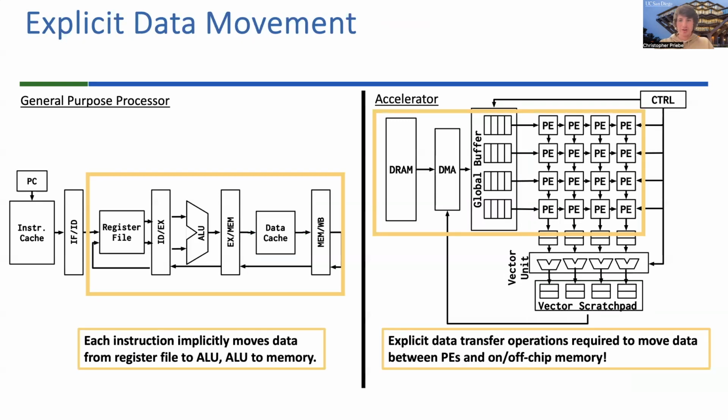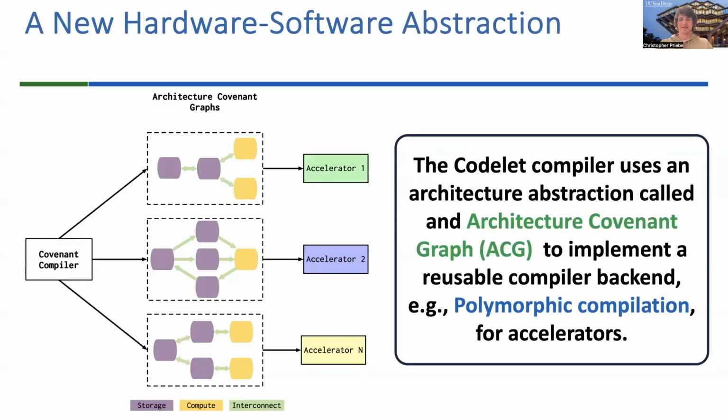So next, in line with what we were just discussing about having to keep track of data on our on-chip scratch pads, when we're looking at a general purpose processor, data from the register file is moved automatically to the compute units, in this case, just the ALU. However, when we're looking at a domain-specific accelerator, we can't necessarily guarantee that just loading onto the scratch pad is going to make this available to the compute unit. So now our data movement is explicitly managed by software.